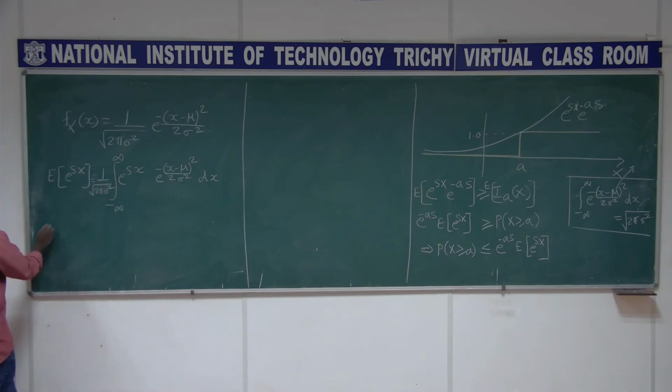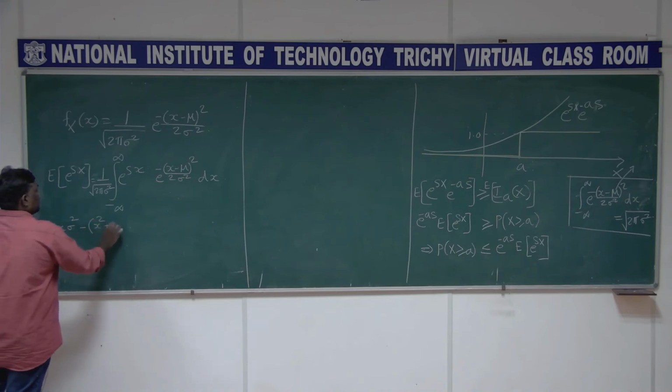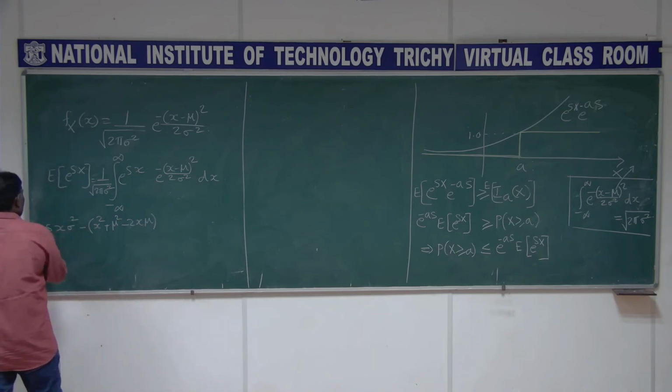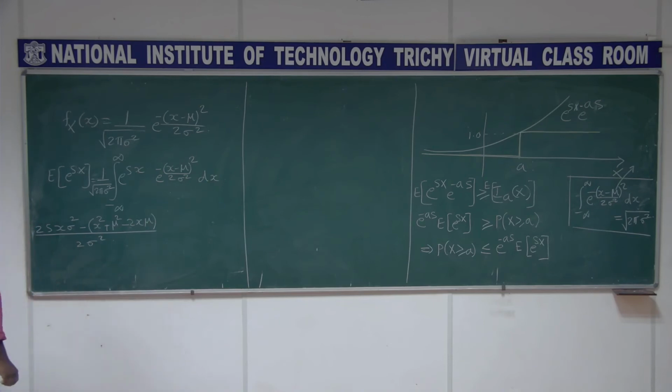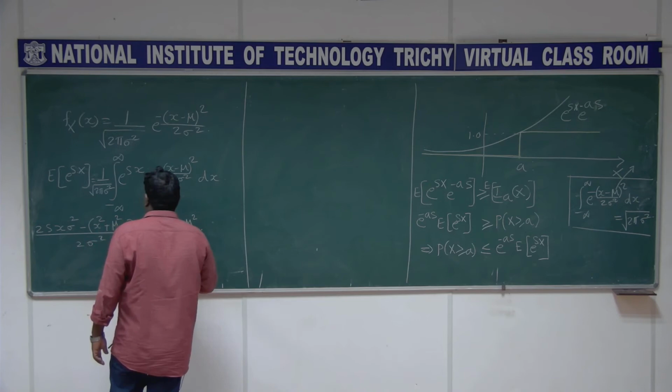So I will take the s x over 2 sigma square here. This is x square plus mu square minus 2x mu, the whole divided by 2 sigma square. This mu square by 2 sigma square we can't do anything on, that we will take outside.